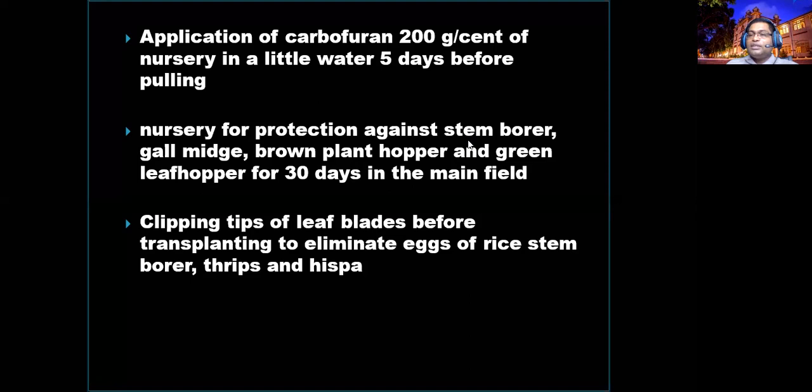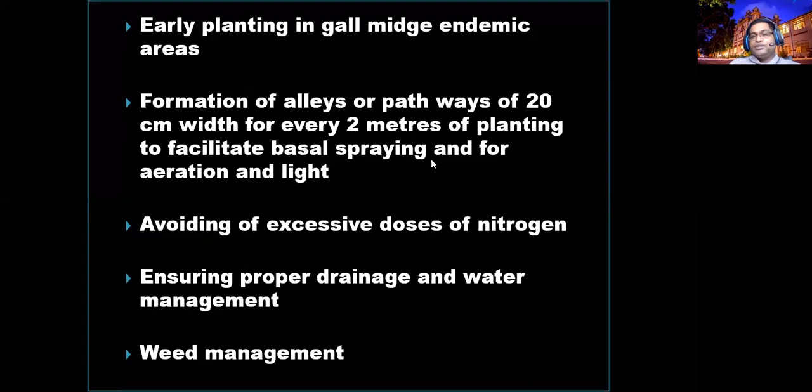That means altering the planting date. And the clipping of tips, I already informed you, minimizes rice stem borer, thrips, and hispa. And early planting helps against gall midge attack, as explained earlier. So you have to maintain the nursery at an optimum density, right?